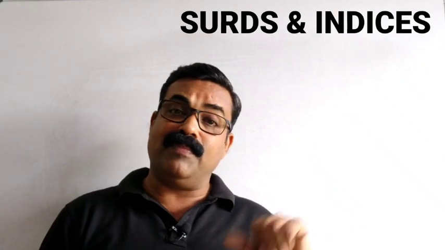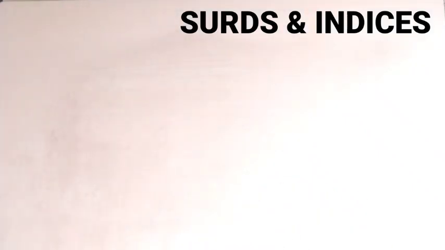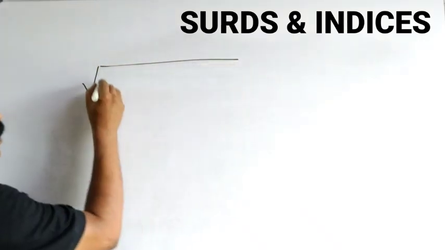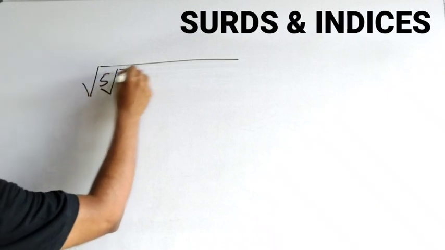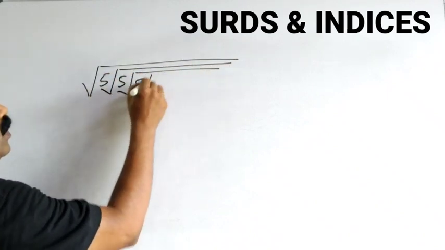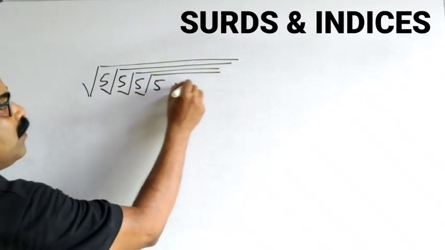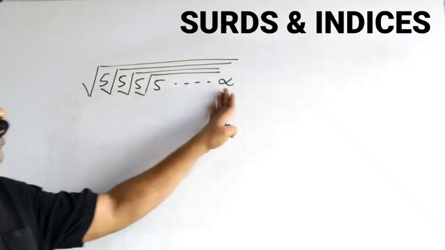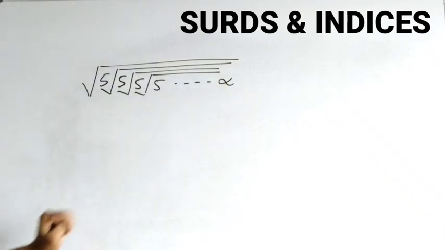What will happen if it is in multiplication? Let us go with a different question. For example, a question is asked like this: root 5 into root 5 into root 5 into root 5 up to infinity. Again, ensure that the series is given up to infinity.